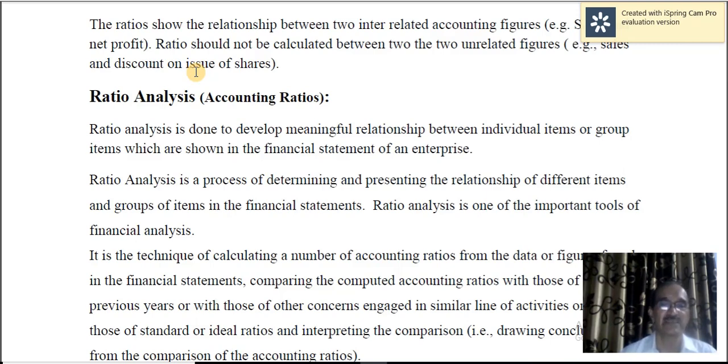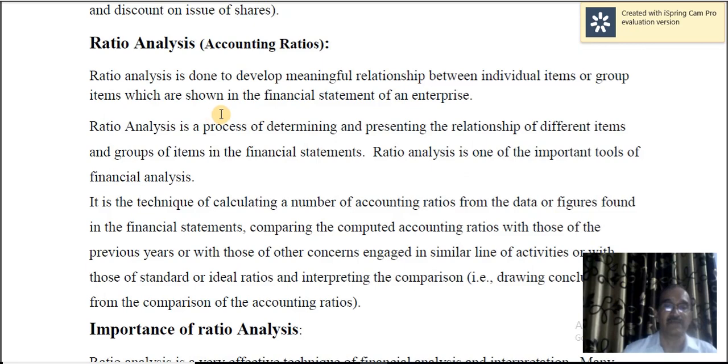So ratio analysis is a process of determining and presenting the relationship of different items and groups of items in the financial statements. Ratio analysis is one of the important tools of financial analysis.